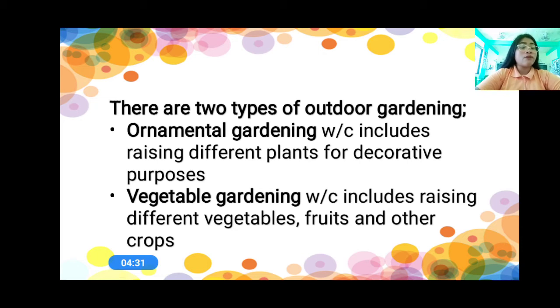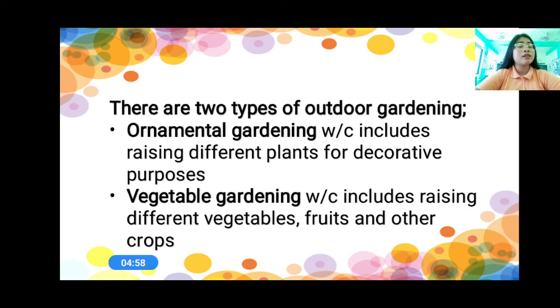Oh, you have jackfruit. Very good. Okay, so how about crops? Do you have corn? Okay, very good. So in a vegetable garden, you raise different vegetables. Not just vegetables, we also raise fruits there and other crops. Do you understand?